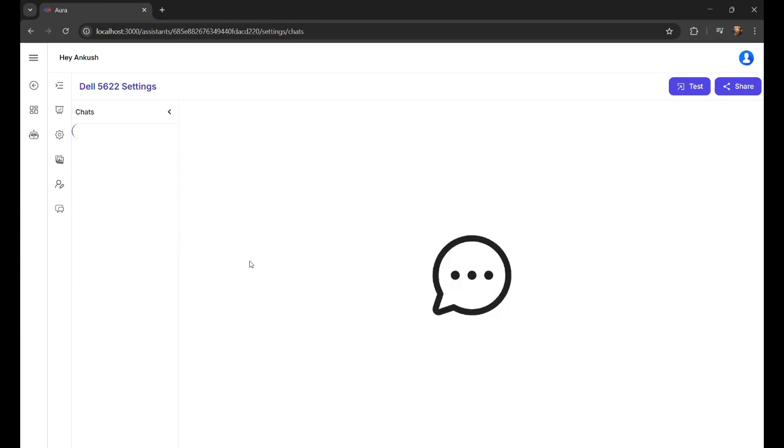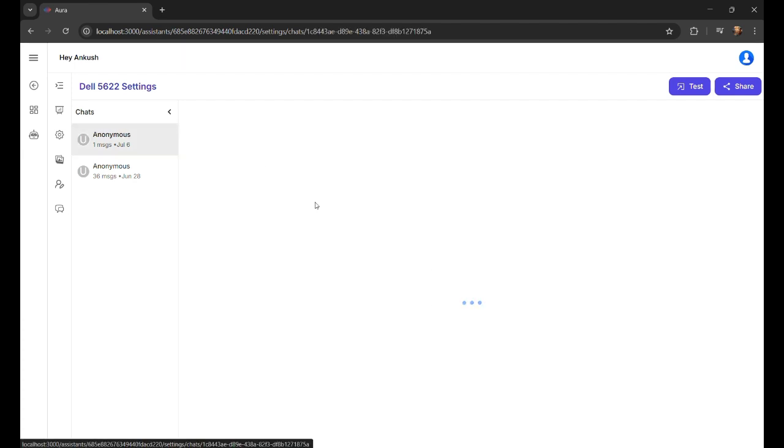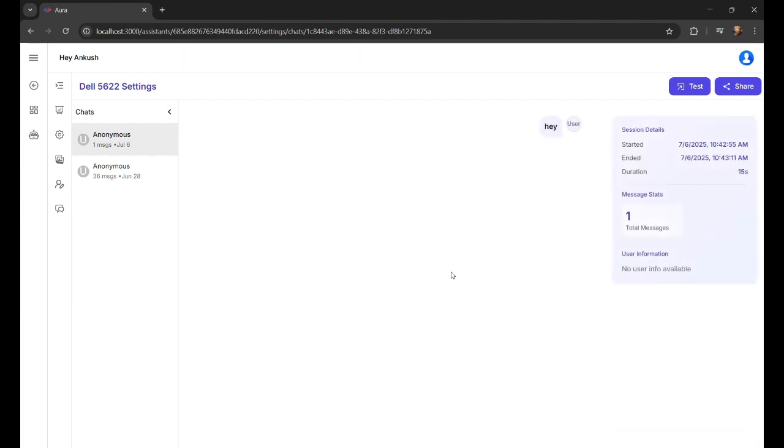If you can see over here, in chats we have all chats as anonymous, and we will be able to access these chats very easily. Once it loads we will be able to see the chat for sure. Currently we are not supporting the end-user thing, and ultimately we will be looking at that ID as well. So yeah, it's loading, and we got this file. Actually there is nothing to show here, it was just a simple message, but you get the idea of how it happens.